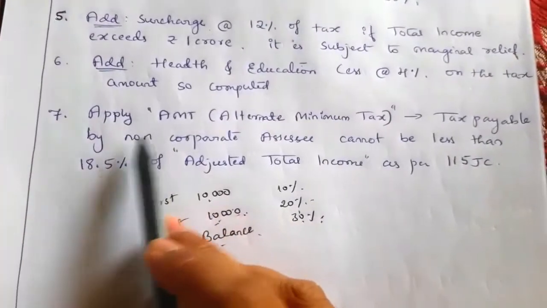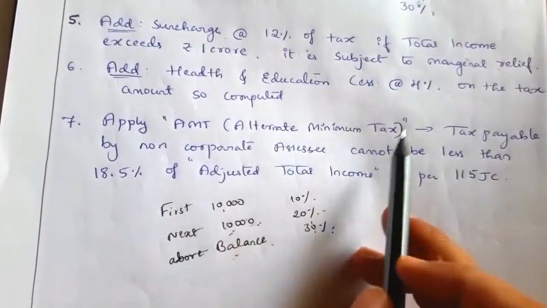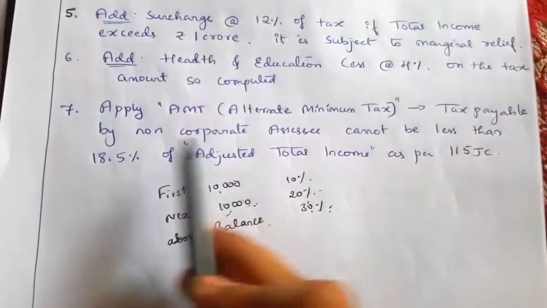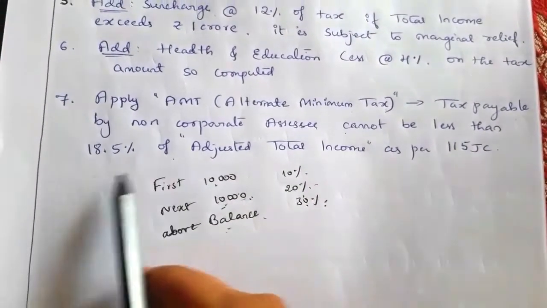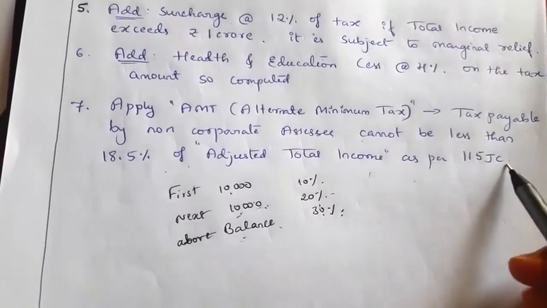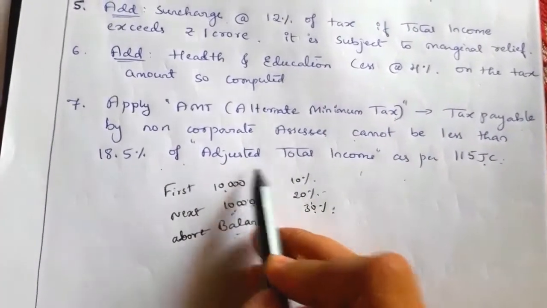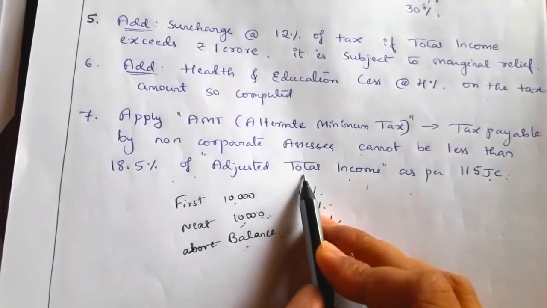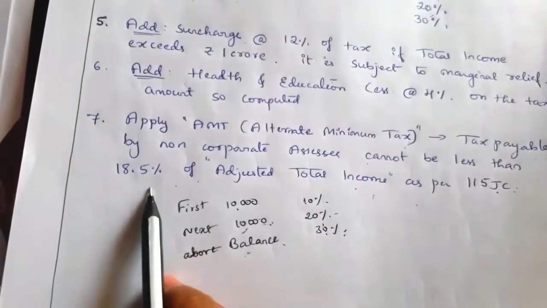The last step is we have to apply the AMT. AMT is nothing but alternate minimum tax. Alternate minimum tax is a tax payable by a non-corporate assessee, which cannot be less than 18.5 percent of adjusted total income as per section 115JC. So as per this section, 18.5 percent of adjusted total income. A non-corporate assessee should pay minimum, alternate minimum tax, that is, they have to pay minimum 18.5 percent